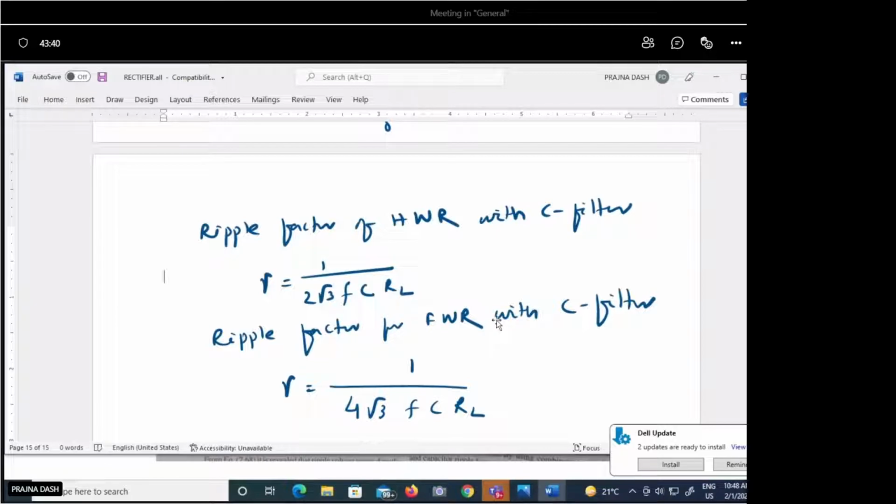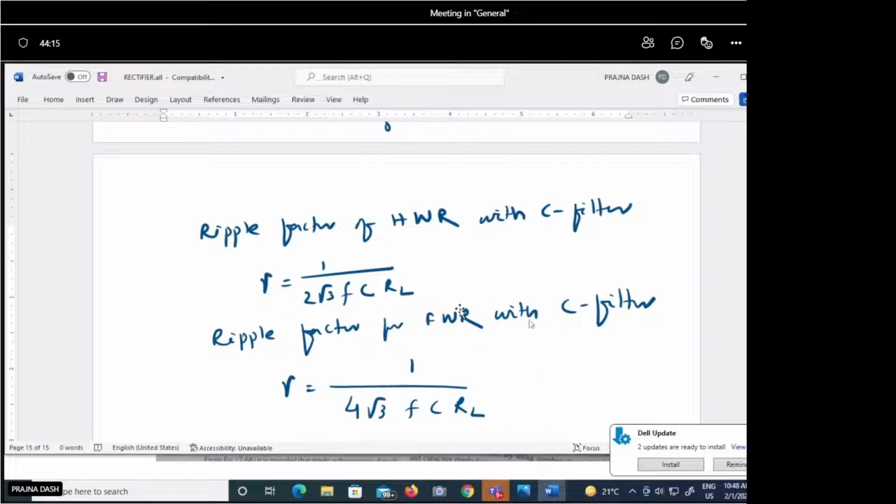I will upload the book page where these derivations are given, and I will also prepare the notes for this complete module and give them to you after completion of this module. It will be helpful for your end semester examination. If the government permits, the end semester may be offline, so there is a possibility. So you should be careful about the derivation and all these things.